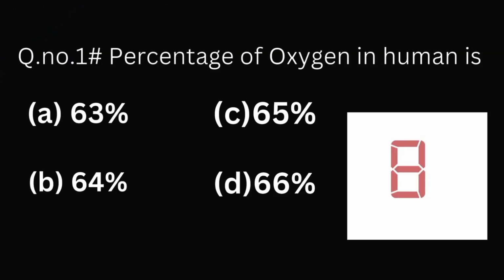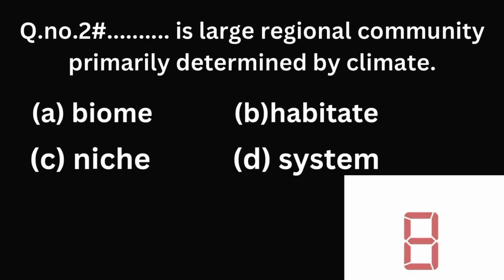Question number 1. Percentage of oxygen in human is 63, 64, 65, 66%. And the answer is 65%. Question number 2. Dash is large regional community primarily determined by climate: biome, habitat, niche, system. And the answer is biome.